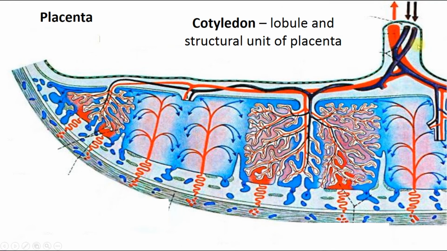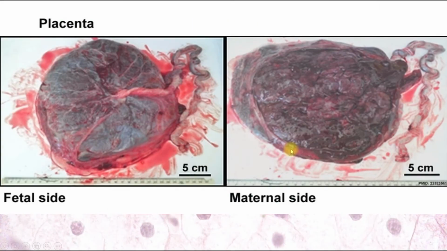So here we can see the opposite situation. Arteries carry blood from the embryo, and this blood is venous, and the vein carries blood to the embryo, but this blood is arterial because it carries oxygenated blood after gas exchange in the placenta.